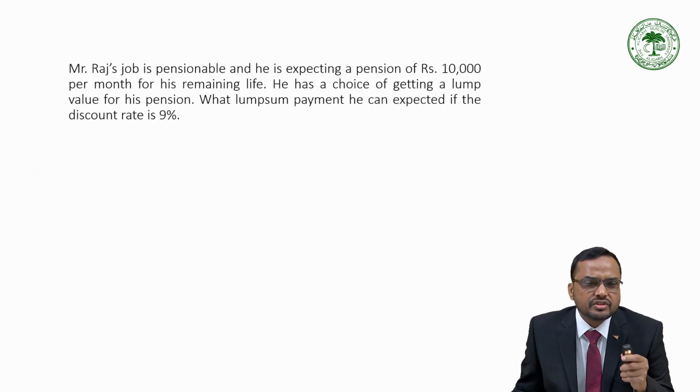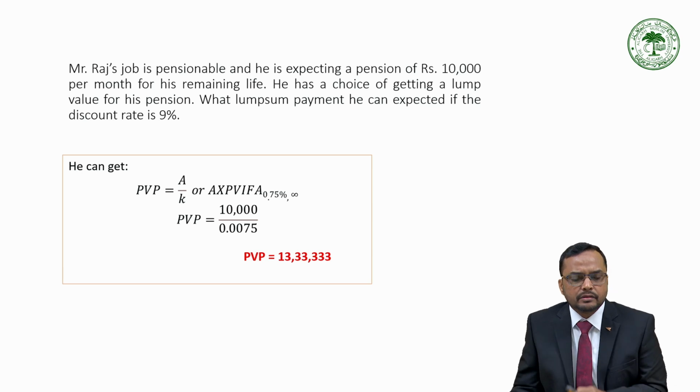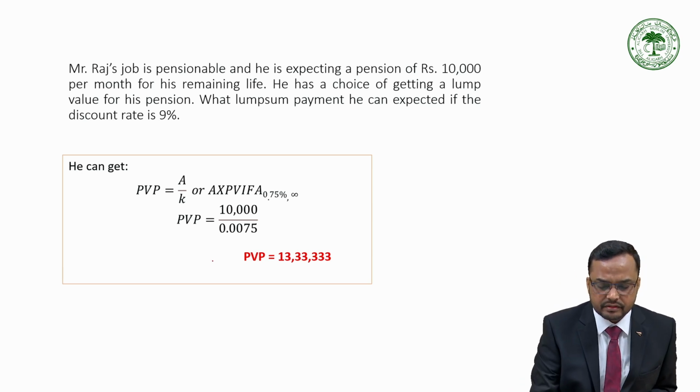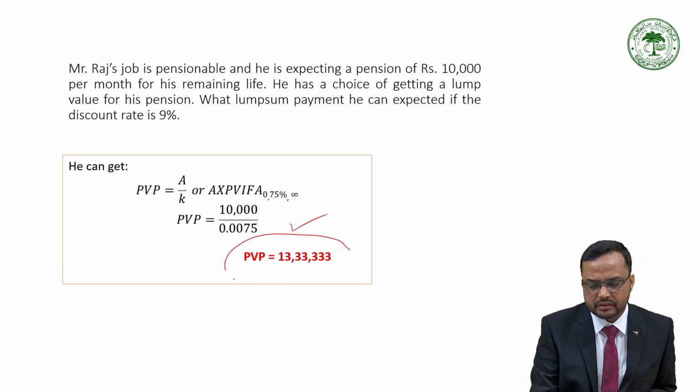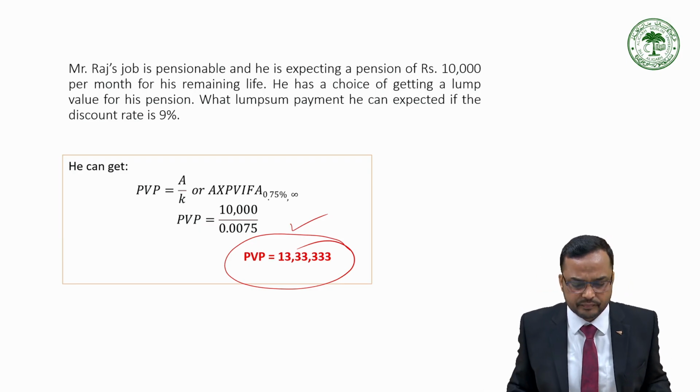Now Mr. Raj's job is pensionable and he is expecting a pension of rupees 10,000 per month for his remaining life. He has a choice of getting a lump sum value for his pension. What lump sum payment can he expect if the discount rate is 9%? Now in this case we can apply the present value perpetuity concept. So if we apply the present value formula and solve, he can expect 13 lakh 33,333 over here.